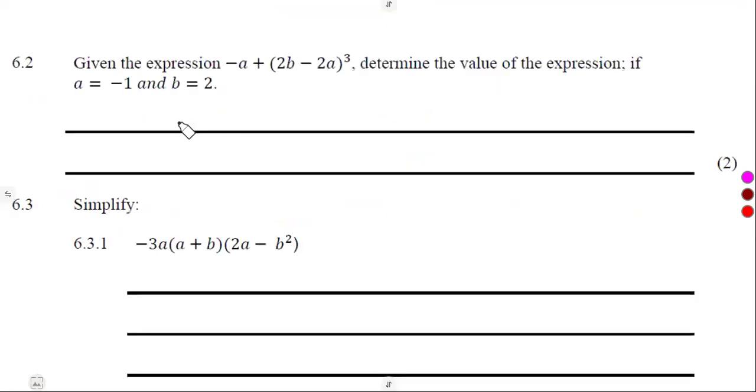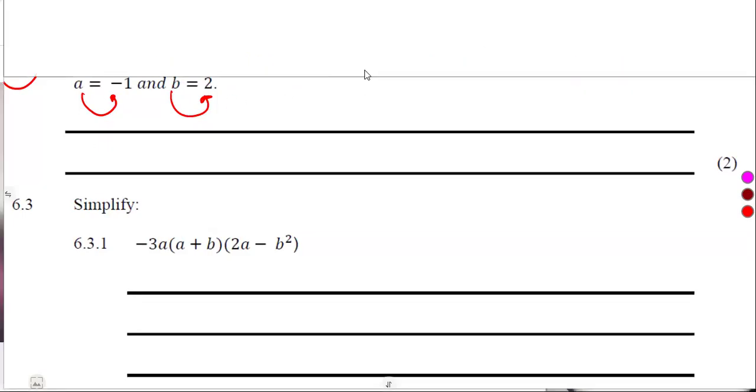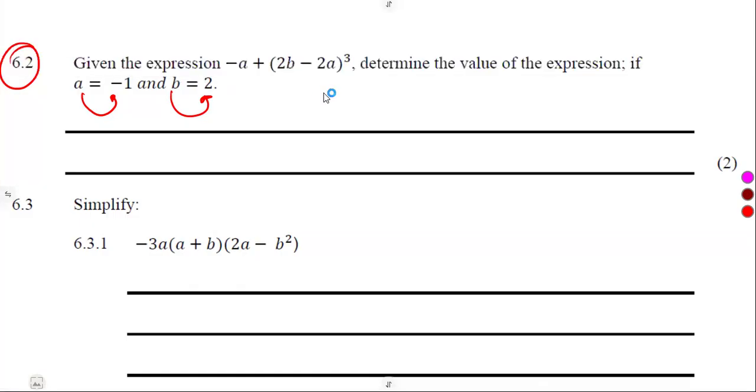All right, 6.2, we are now given this. Determine the value of the expression by substituting a is -1 and b is 2. That is what it means there. If a is -1, if b is 2, substitute them into the given expression as it is in place of a, in place of b. So this is minus a, minus, what is our a? Our a is -1.